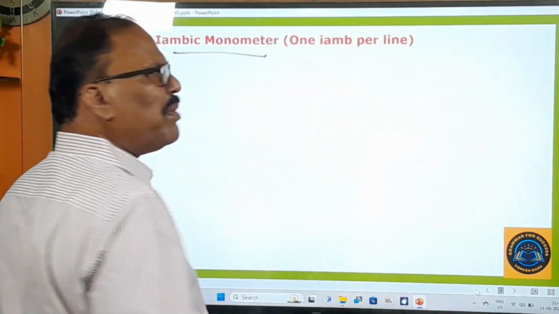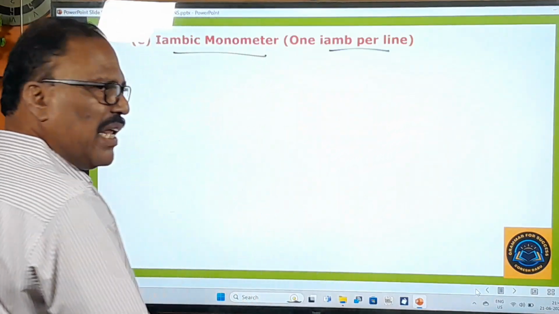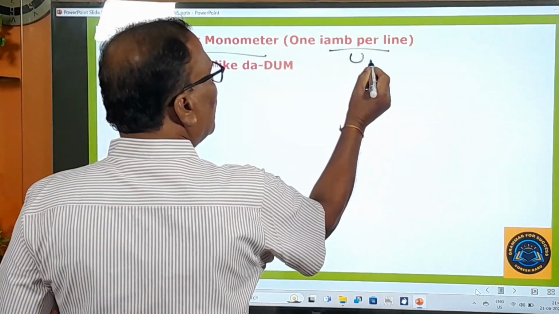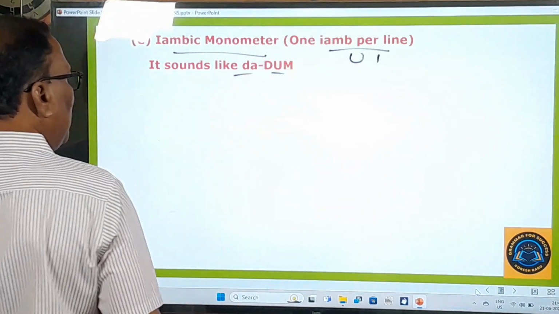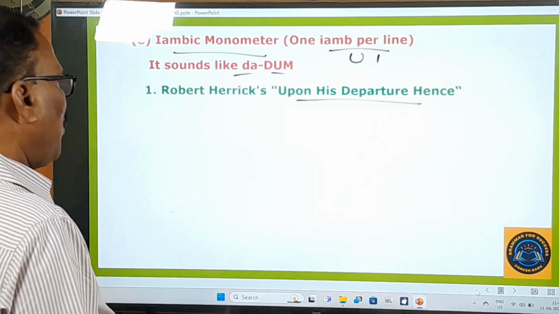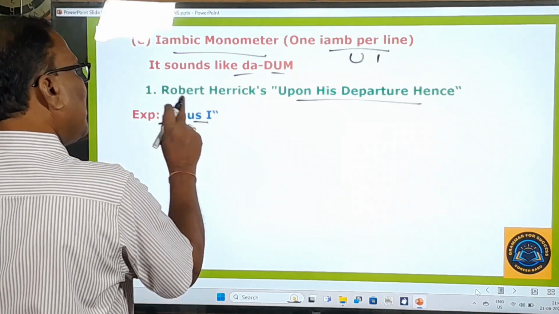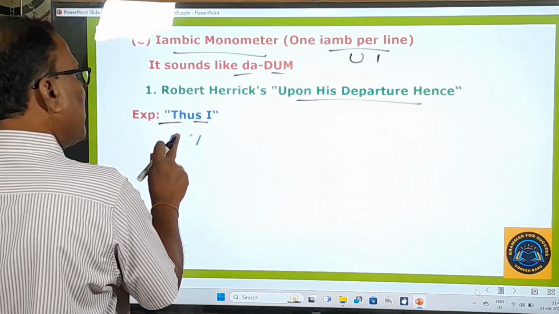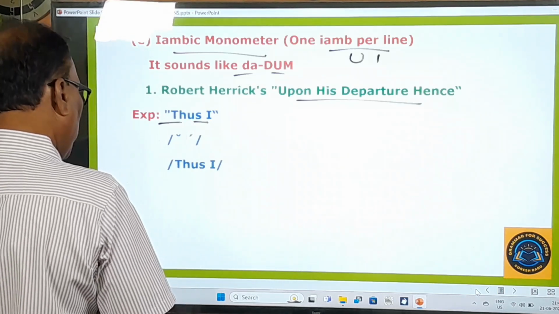Iambic monometer. Mono means 1 always: 1 iamb per line. For 1 line, one iamb will be there. That is called 1 iamb, meaning dadum, unstressed, stressed. It is given like that. And here, Robert Herrick's Upon His Departure Hence, that poem is there. From that poem, 1 line is given: Thus I. Dadum. Here 1 iamb is there in this. Right. And one more example is given.